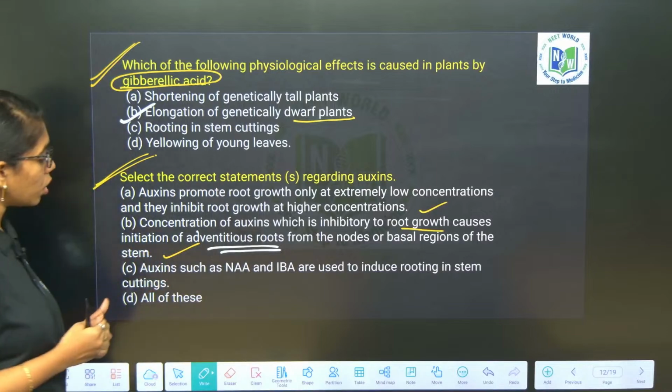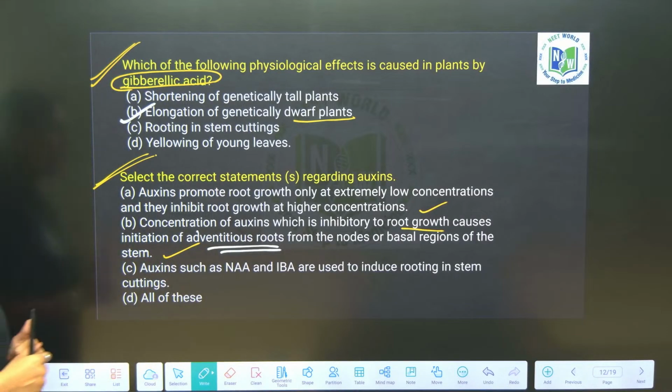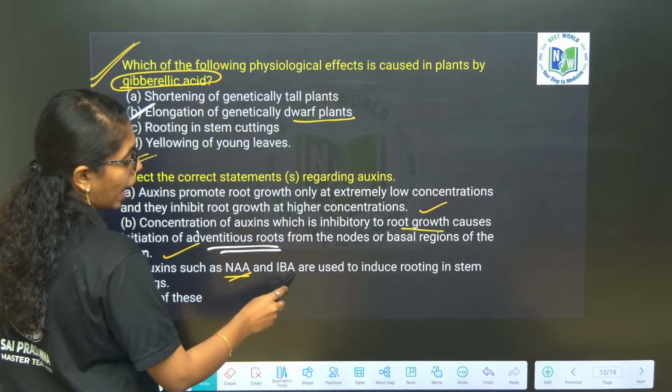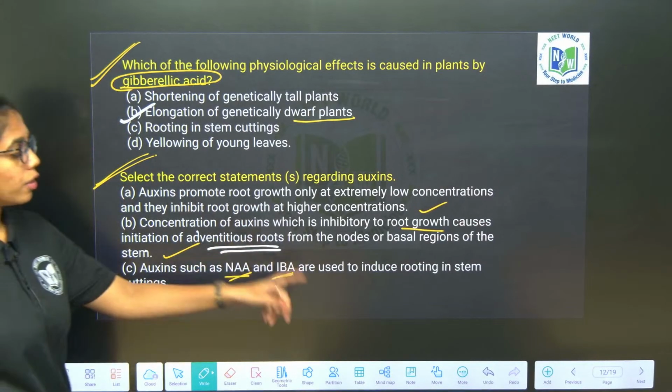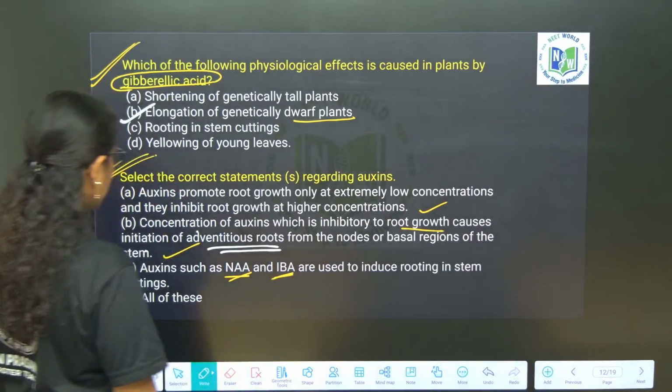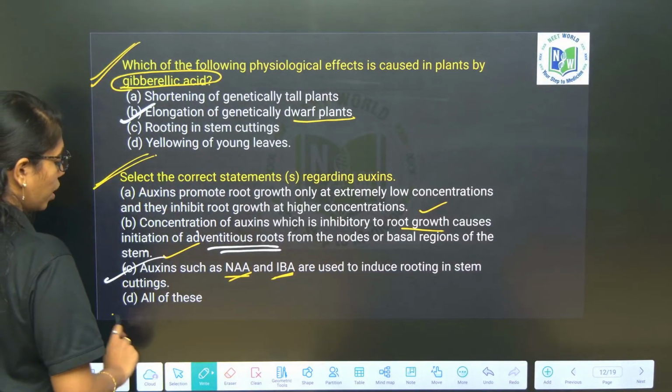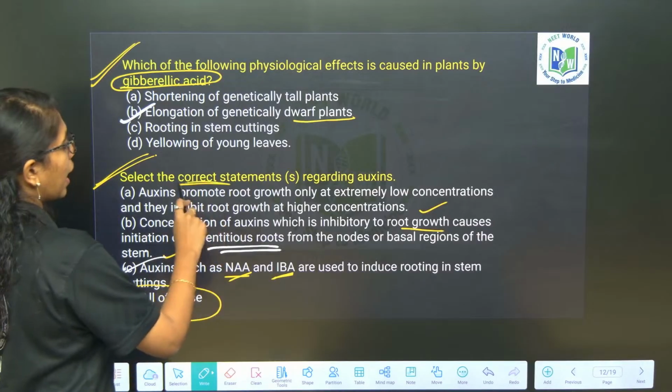Okay, so this goes correct. Auxins such as NAA and IBA, indole butyric acid and naphthalene acetic acid, are used to induce rooting in the stem cuttings. True. So here all of these statements are correct only.